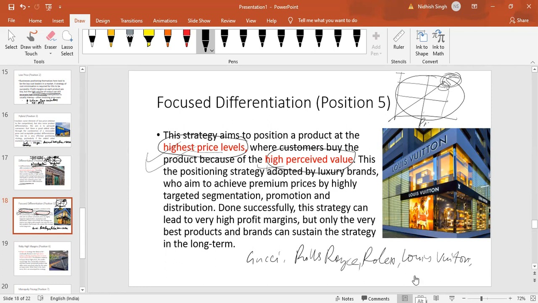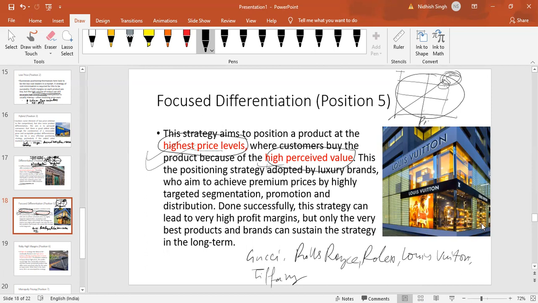Something else. We have already lost Apple. Yeah, Apple is not for focused differentiation. Tiffany. Any other? Lamborghini.